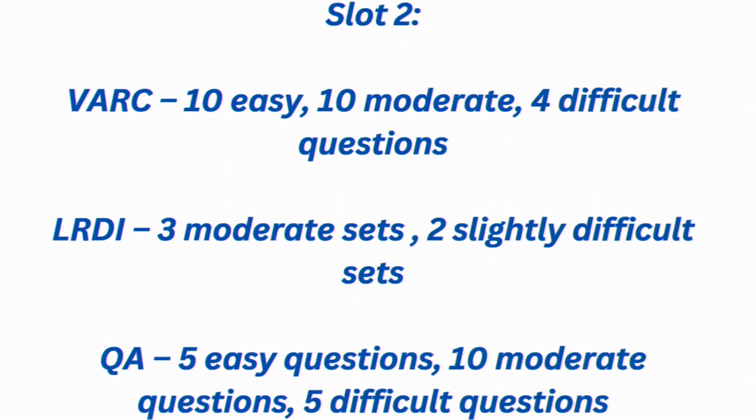If we consider the analysis for slot 2, in verbal ability and reading comprehension, 10 questions were easy, 10 questions were moderate difficulty, and 4 questions were difficult. Then in DILR, 3 moderate sets were there and 2 slightly difficult sets were there. In the quantitative ability section, 5 easy questions were there, 10 questions were moderate difficulty level, and 5 questions were difficult.